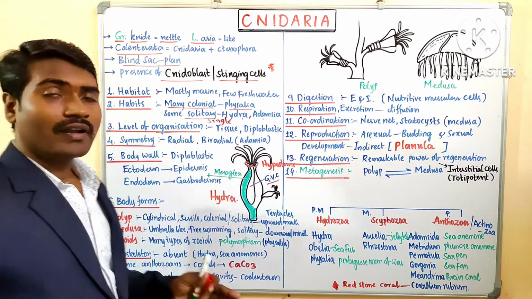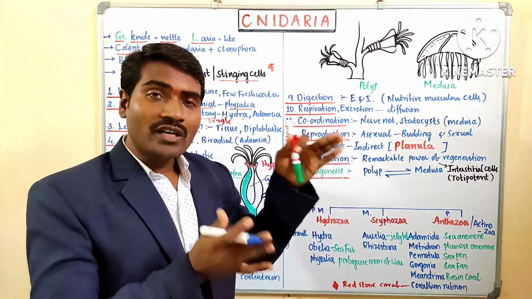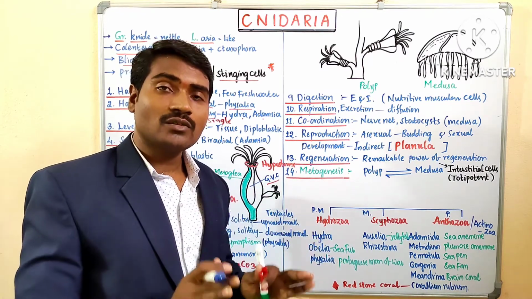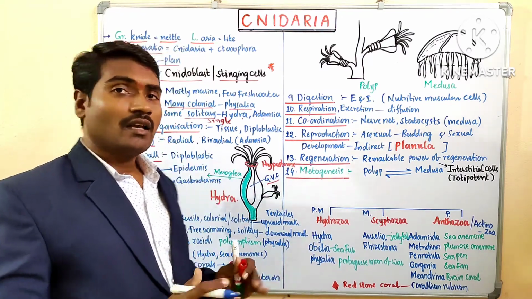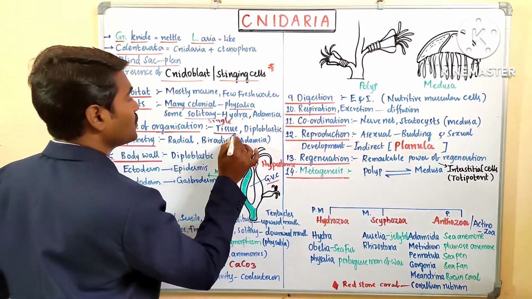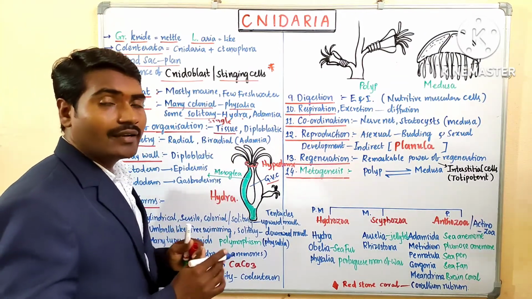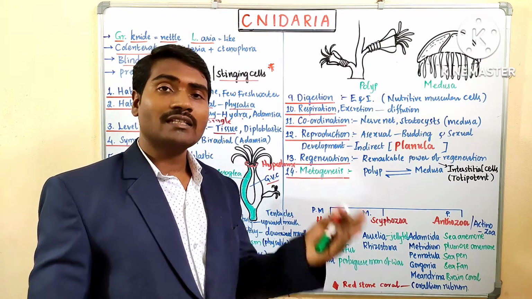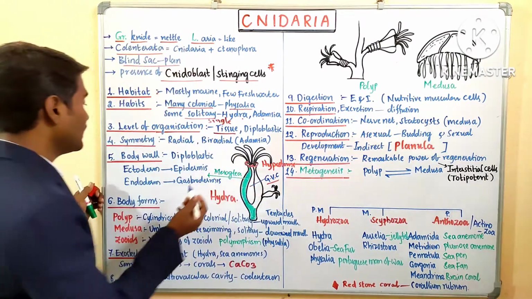Come to the level of organization, that is, whether the body is made up of cells, tissues or organ systems. Here the level of organization is the tissue level, and they are diploblastic, having two germ layers. The outer layer is called ectoderm and the inner layer is called endoderm.